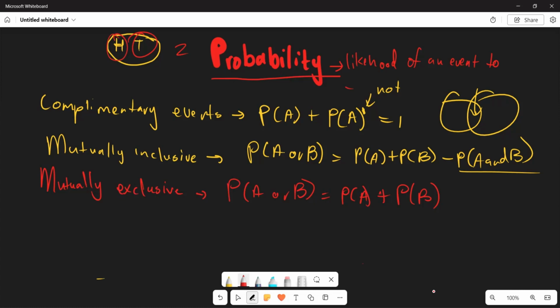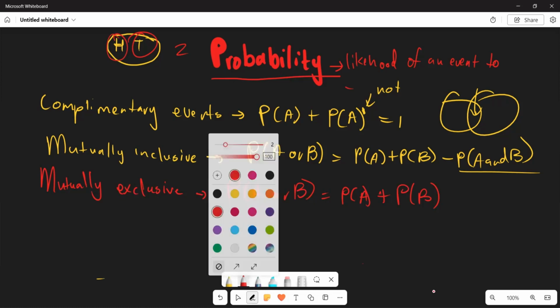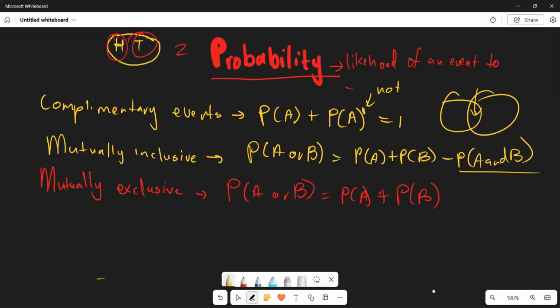Let me make you realize this. Can you see that in this case, let me write this with a different color, here there is no probability of A and B, which means compared with your mutually inclusive, your probability of A and B here is what?